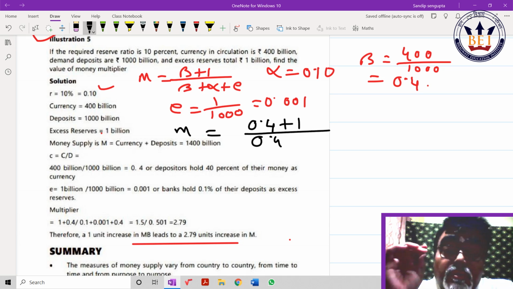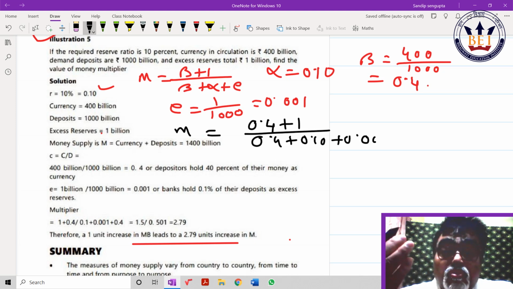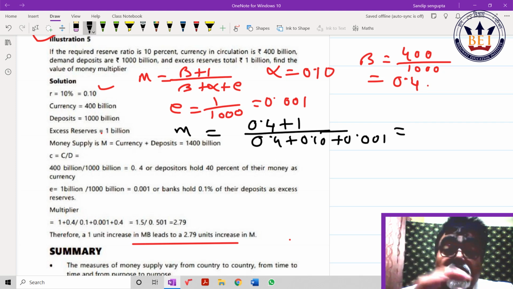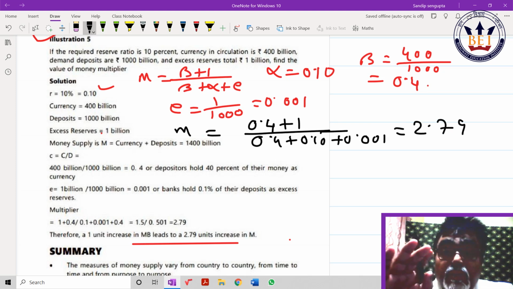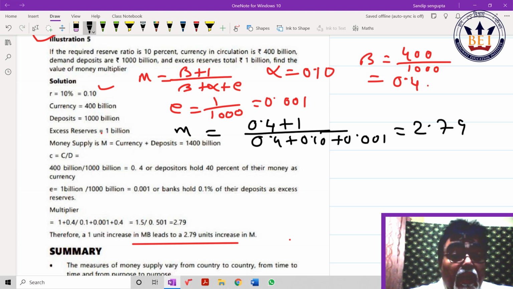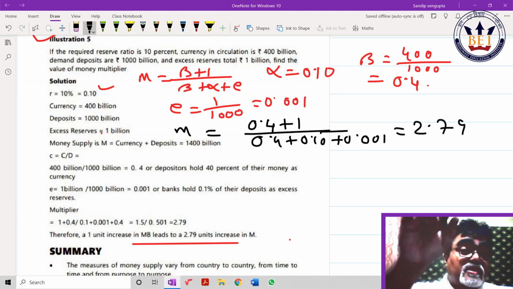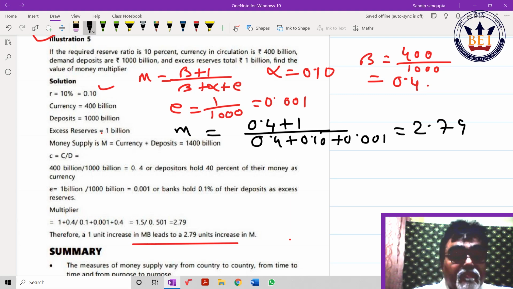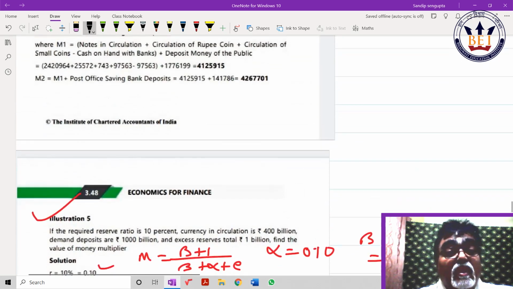Only read the sum carefully. What is to be found out? C by D, R by D. That is given. Don't look at the answer. And I showed you this. Why is m greater than small m, money multiplier greater than 0? When h increases, money supply increases more. Why I showed you this, look. This sum, they have given it in one line. Check.